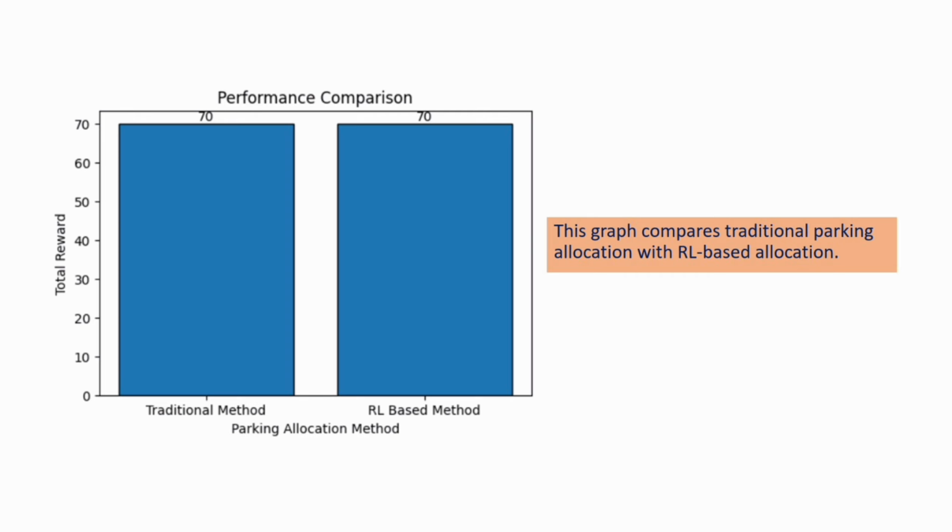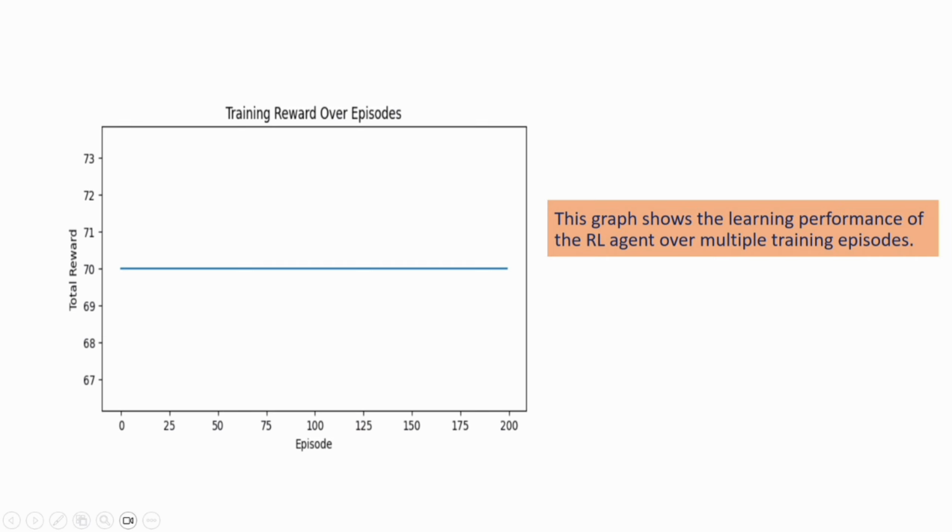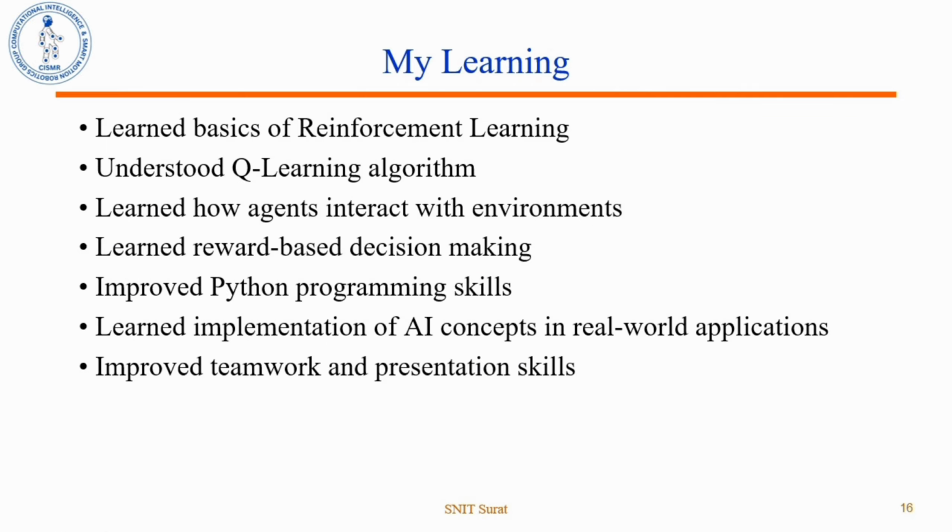This graph compares traditional parking allocation with RL-based allocation. This graph shows the learning performance of the RL agent over multiple training episodes. As a result, the reinforcement learning agent successfully allocated parking slots efficiently and demonstrated intelligent decision making using Q-learning.